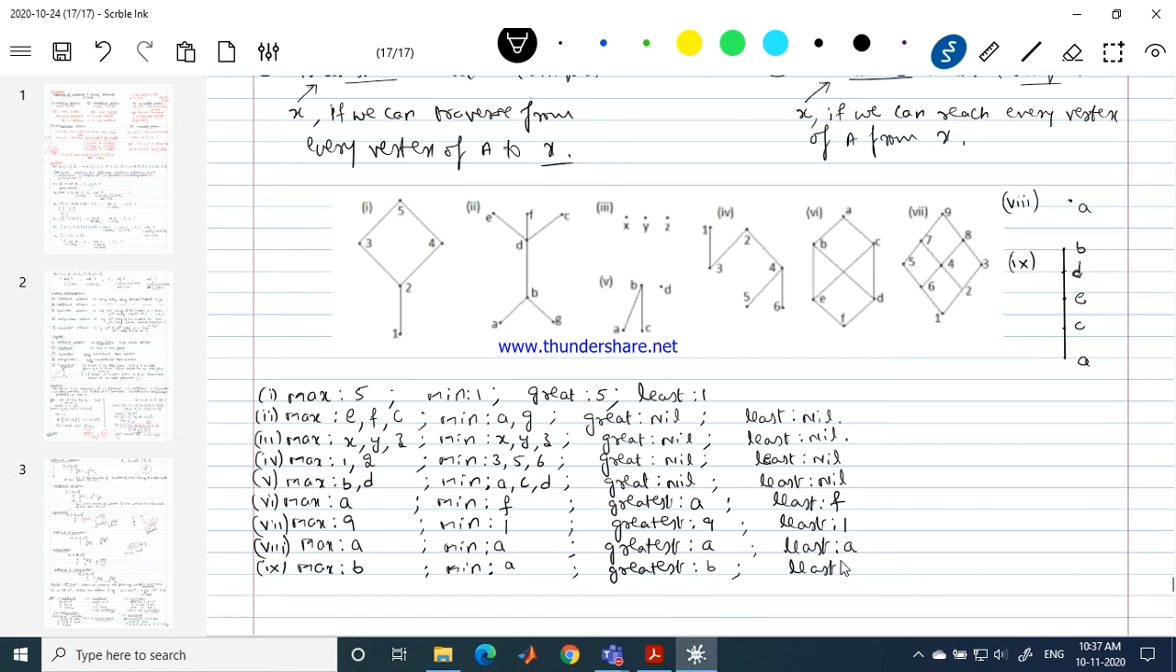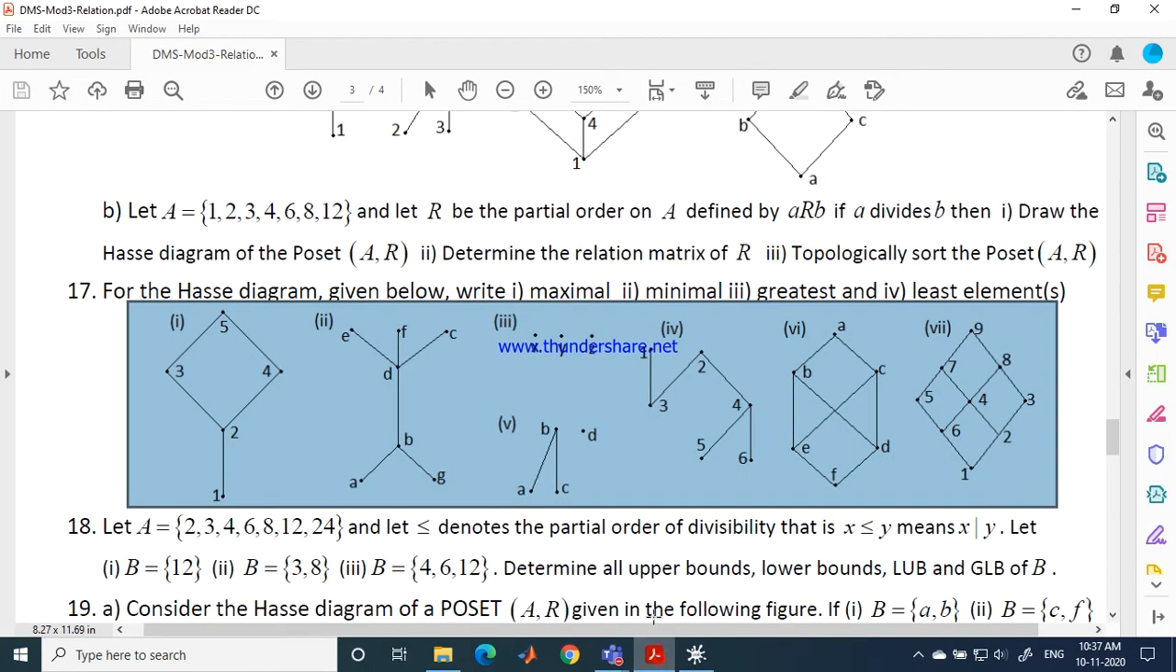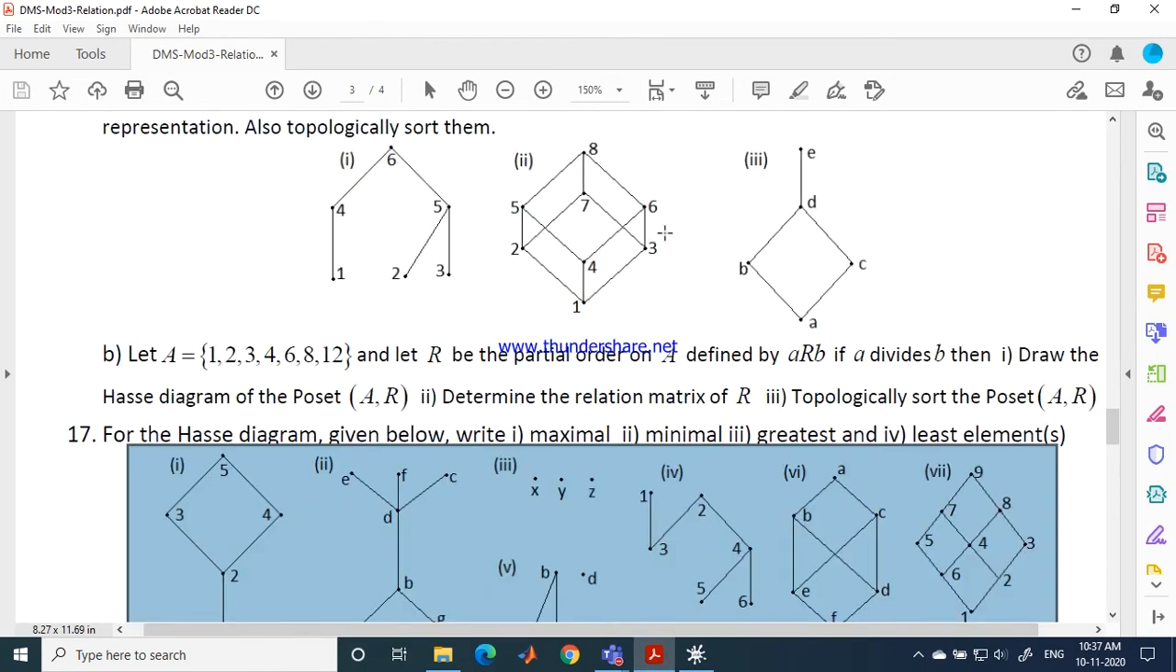Very good. Least element. Nice. Good. So like this, you can just take any other examples here. You can just speak about this example also. In this one, can you give me the greatest element? Friends, can you give me the greatest element in this example?